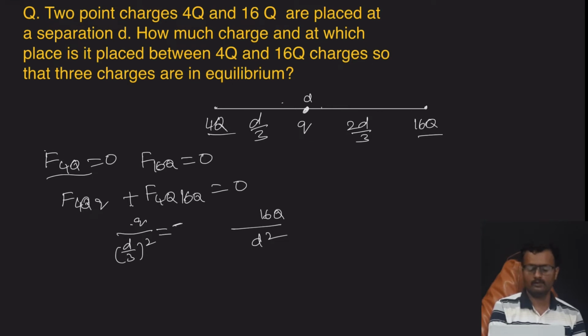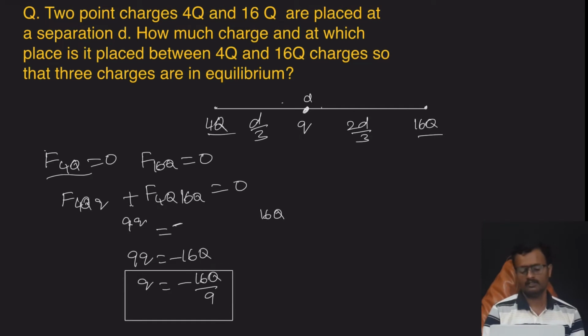d by 3 whole square, that is d square by 9. So 9 is in the denominator, then it becomes the numerator. d square cancels. 9q is equal to minus 16q, so q is equal to minus 16q by 9.